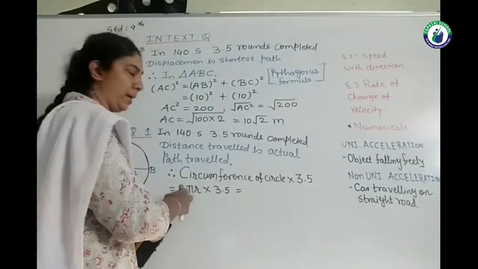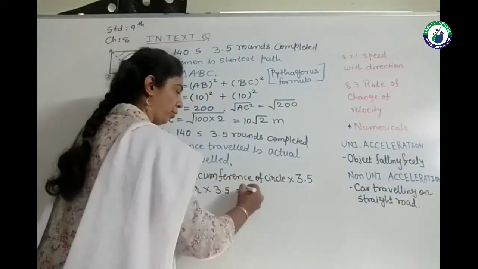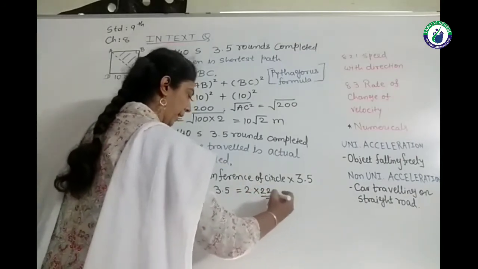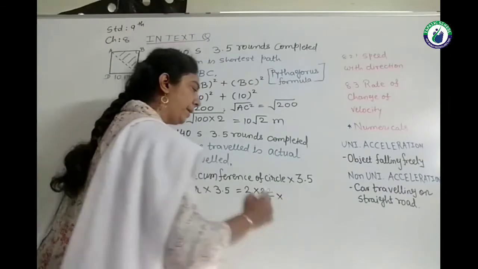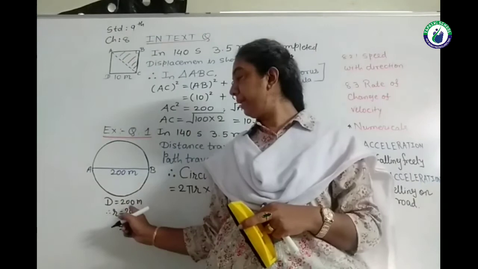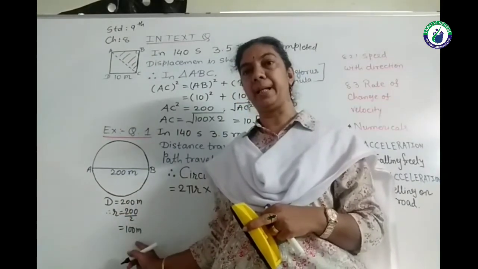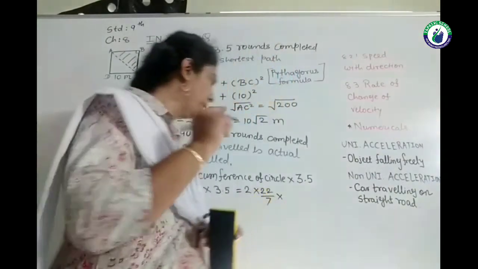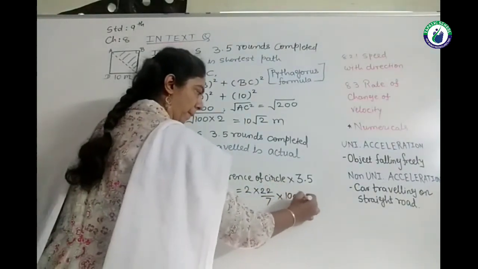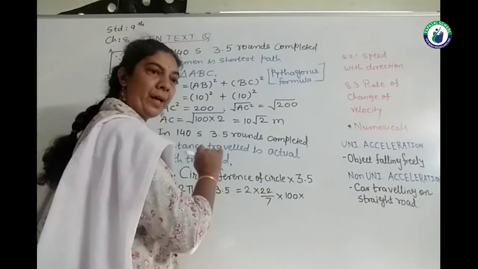We know the formula of circumference of the circle as 2 pi r. Just substitute the values: 2 into 22 upon 7, the value of pi. Diameter is given to us as 200 meter. So divided by 2, we will get the radius as 100 meter. Substitute that also over here, 100 multiplied by 3.5 rounds.